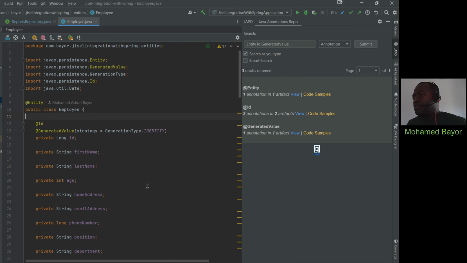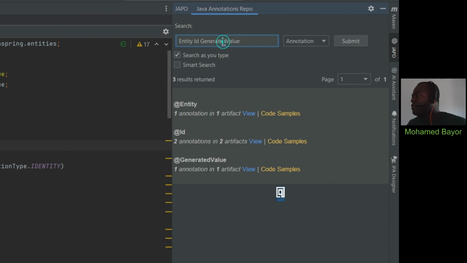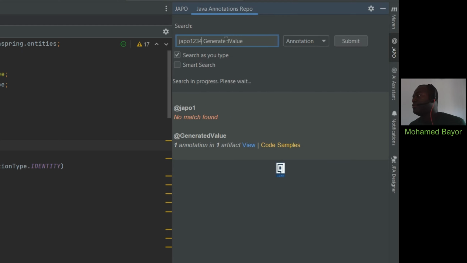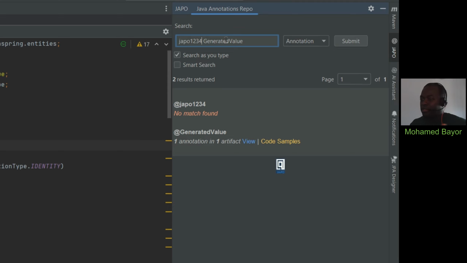So assuming we enter something, let's go straight here. Let's keep only one of the annotations, maybe only the third one, and enter here JAPO 123. Okay, just like this. We all know this doesn't exist as an annotation, and typically annotations are not named like that. So what you will typically have here is no match found. And we agree that we are in the case of multi-annotation search because we listed many of them separated by space, and that's how you get to the multi-annotation search. So JAPO 1234 is a no match found for sure.